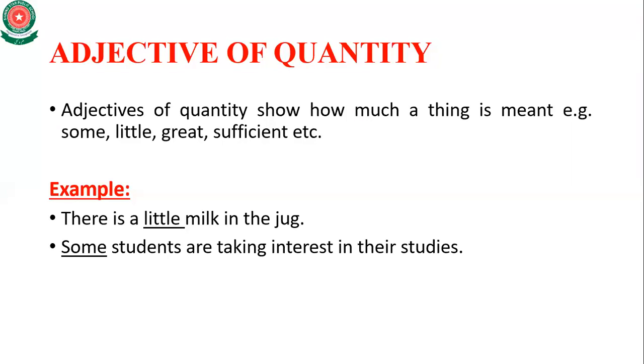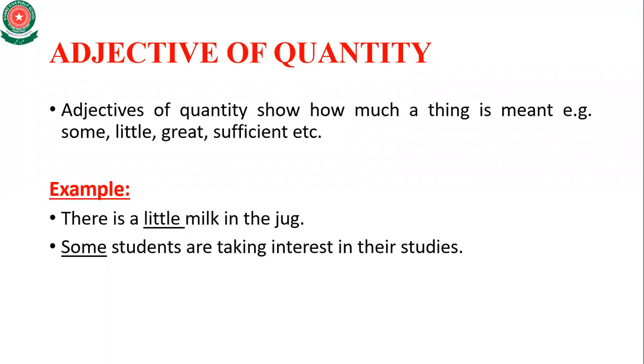Adjectives of quantity show how much a thing is meant. For example, some, little, great, sufficient. So there's a difference between quality and quantity. This is a good thing. This shows the quality of a thing, like you can say that this book is good. So the word good shows the quality of a book.